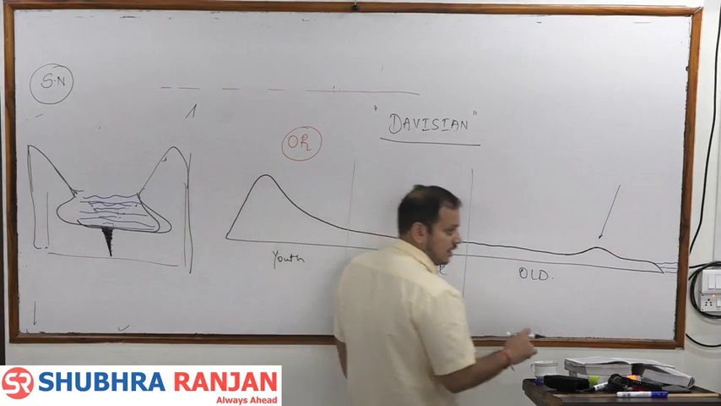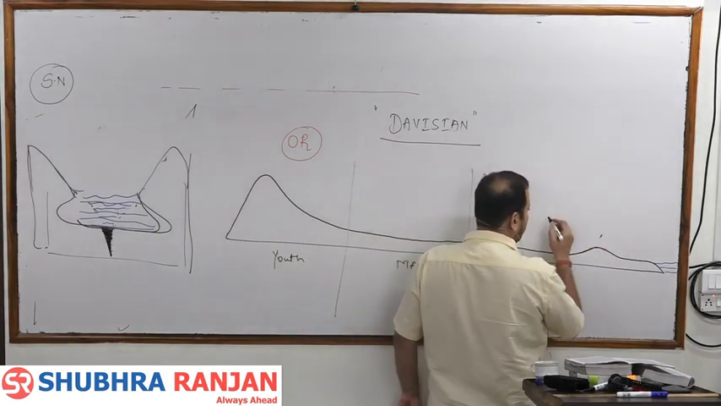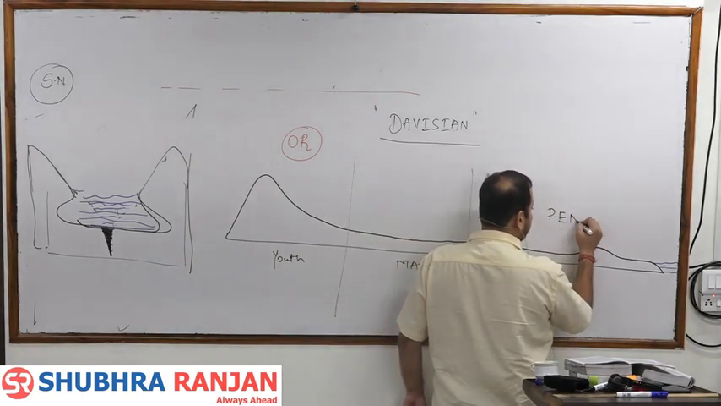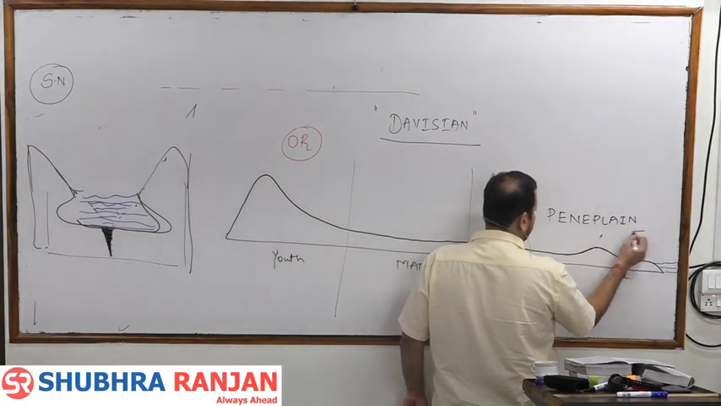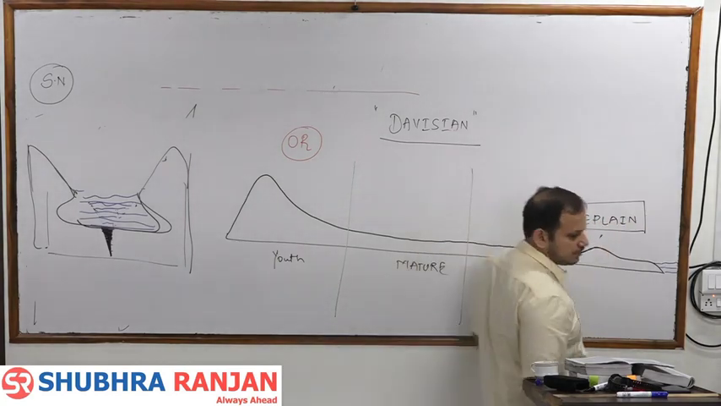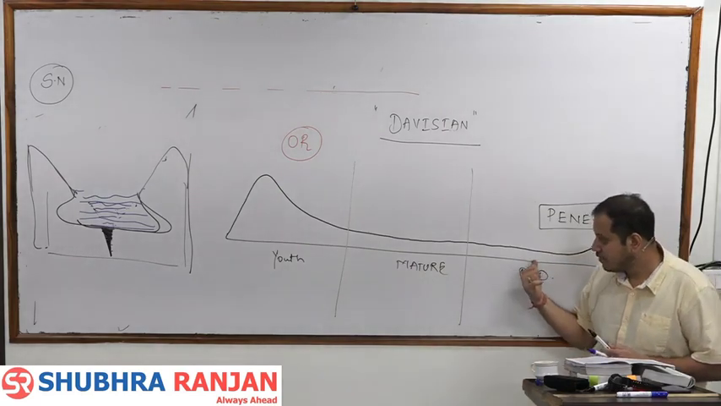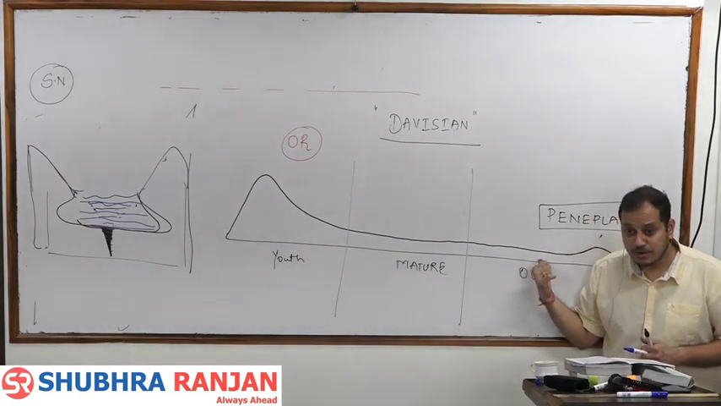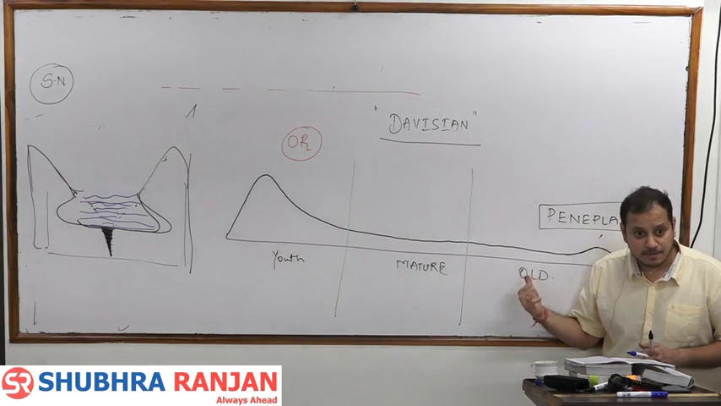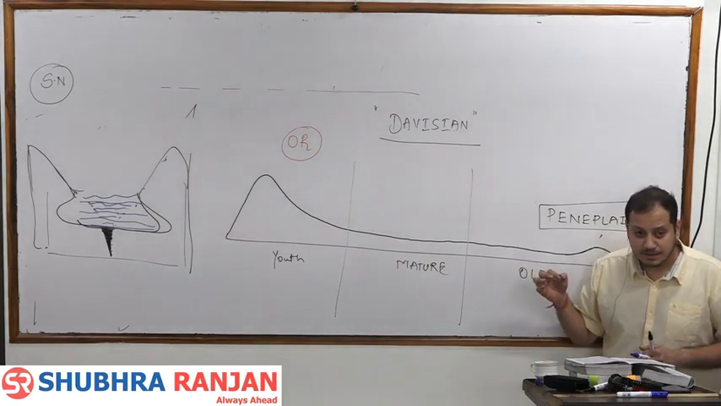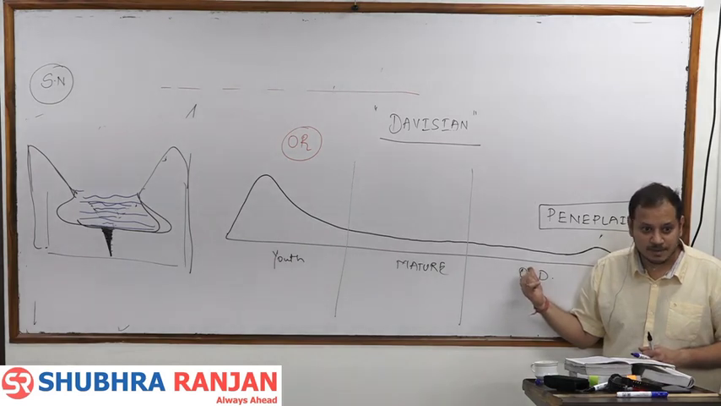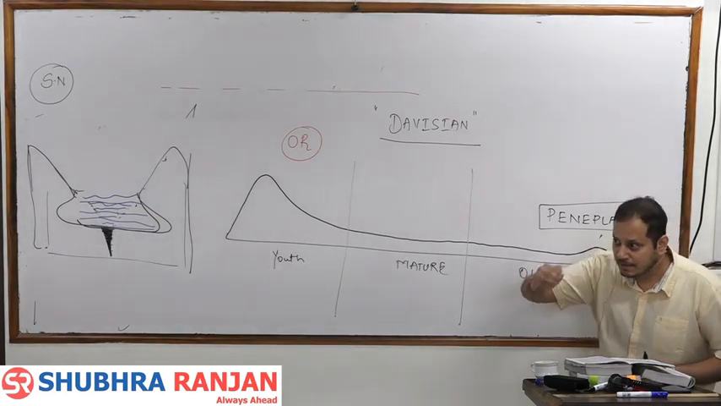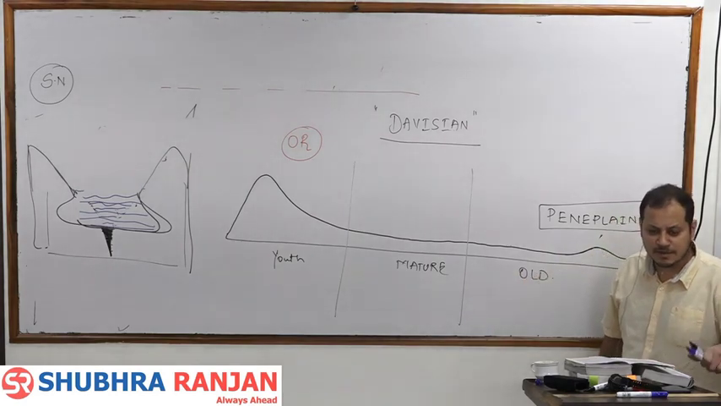And this entire landform is known, in Davis, as a peneplain. This flat landform which has been formed was called by Davis a peneplain. If you have read NCERTs for prelims, NCERT has mentioned this word, peneplain. So what is a peneplain? A flat landform having rounded hills, small hills.